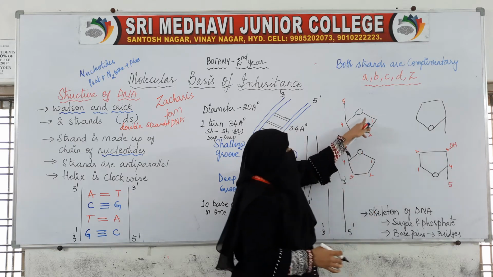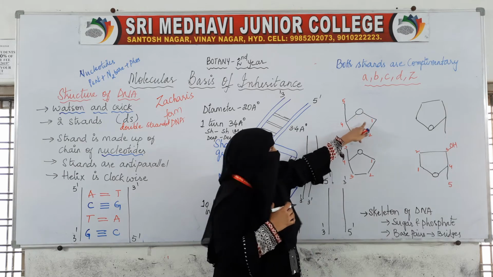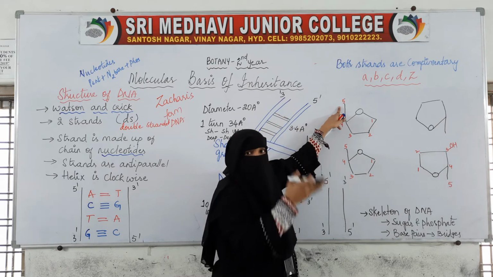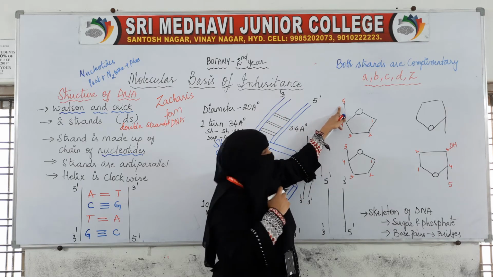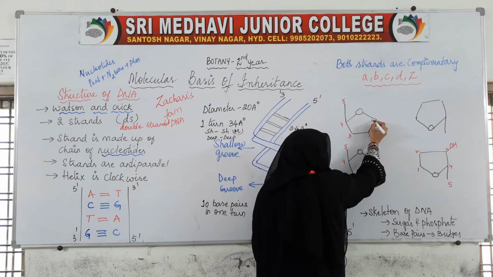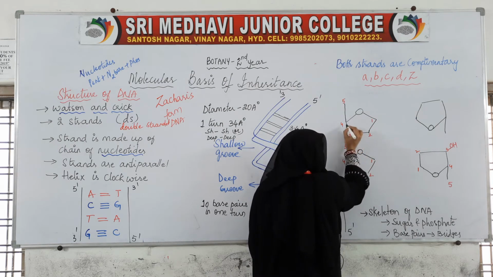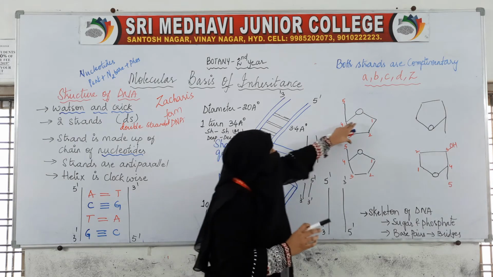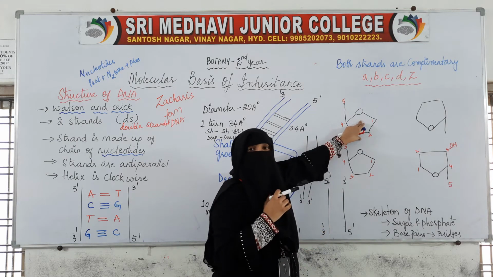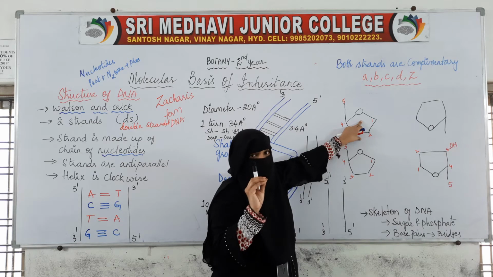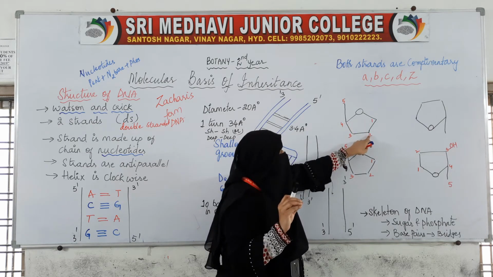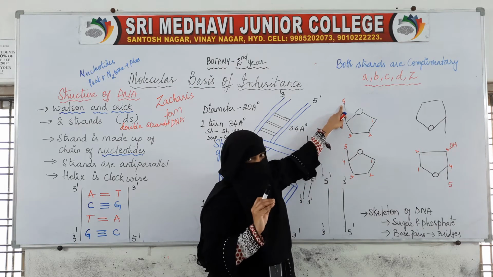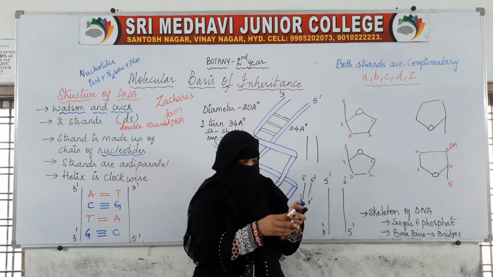This is a ring which consists of 1 oxygen and 4 carbon atoms, and the 5th carbon is attached in the form of an arm. So this is the first carbon, second carbon, third carbon, fourth carbon and 5th carbon. This is the pentose sugar made up of 5 carbons. This is deoxyribose pentose sugar.